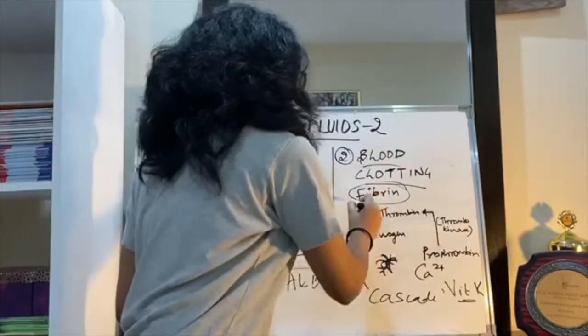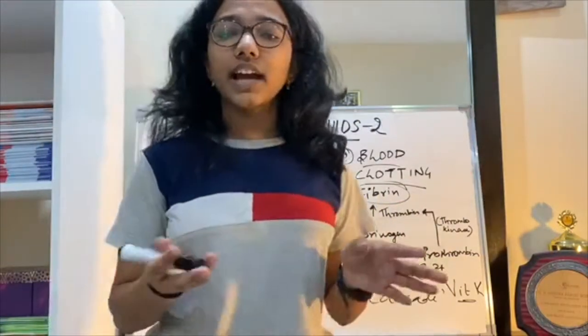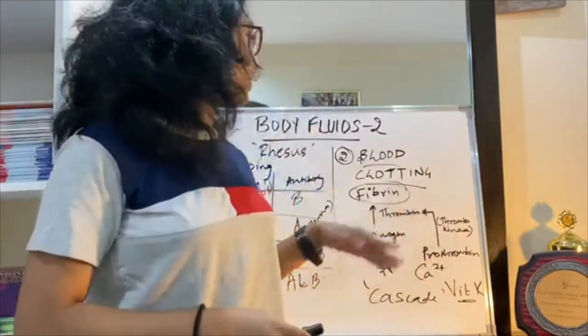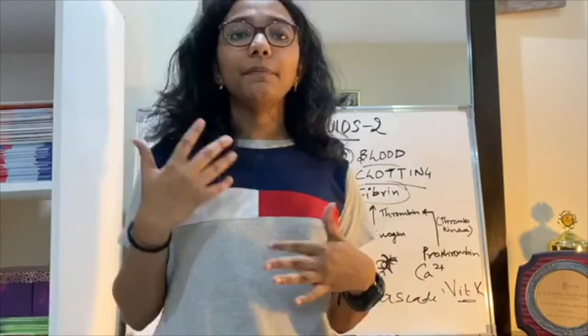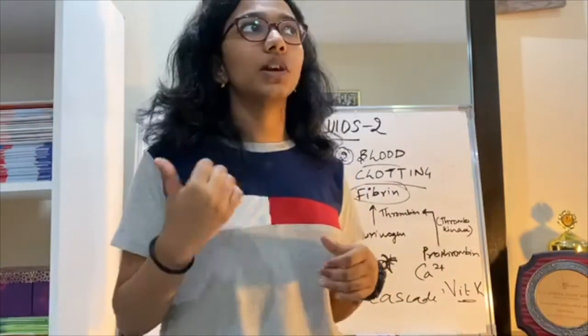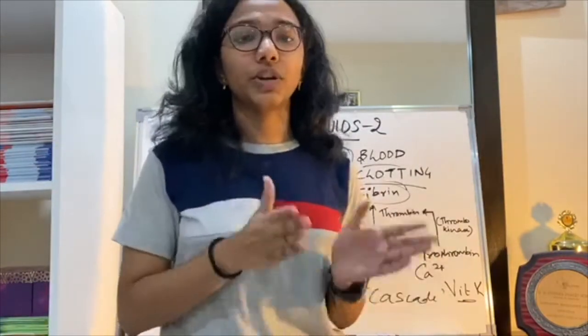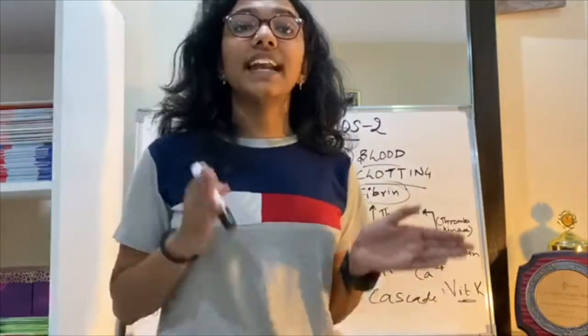You just have to remember these 5 or 6 names, and the other reactions haven't been really mentioned in NCERT. But you should just know that there are many clotting factors which lead up to blood clotting, and it's very important, and it's mostly aided by platelets in our body. And we also learned that fibrinogen is present in plasma as a protein component. Now, let's move on to the next topic, that is lymph.